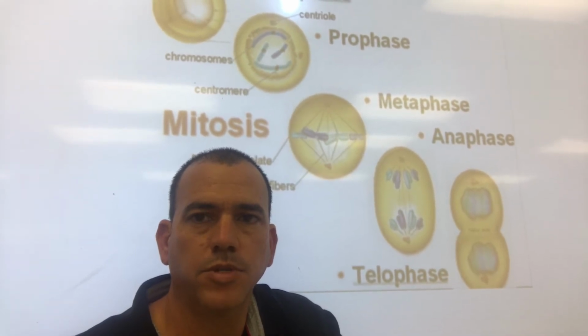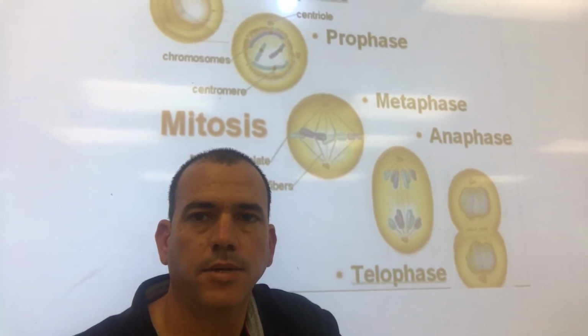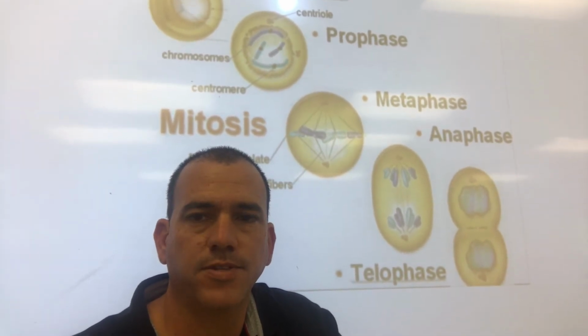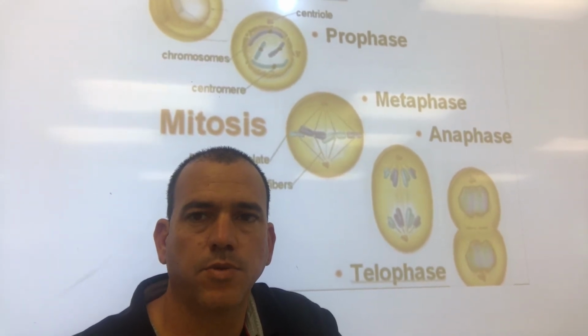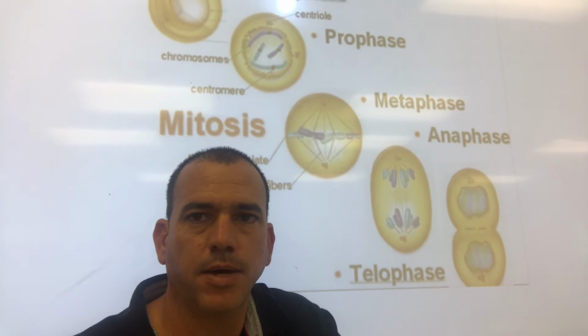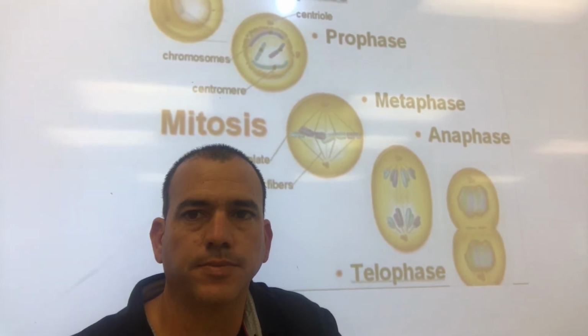Mitosis has 4 main phases, which is PMAT: prophase, metaphase, anaphase, telophase.